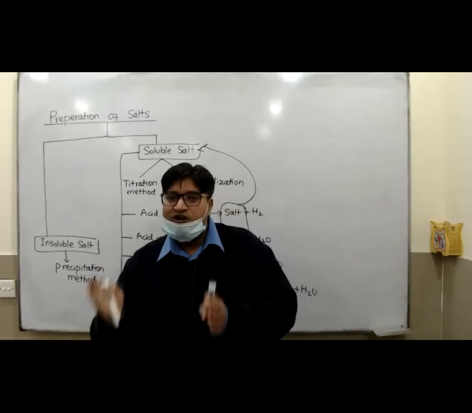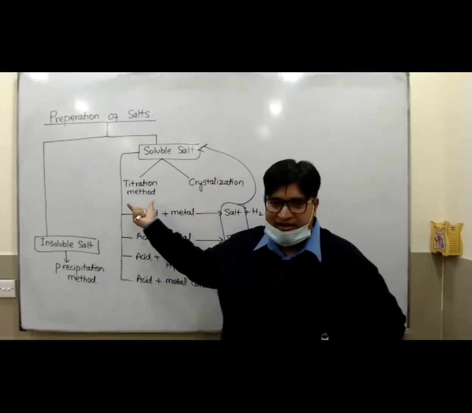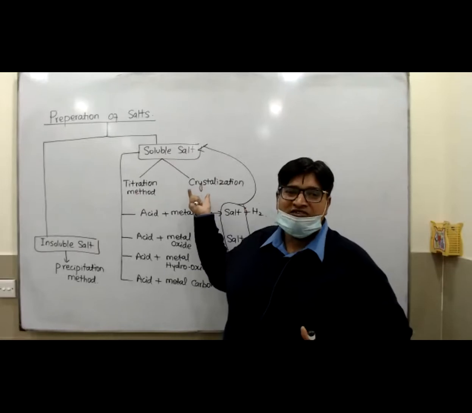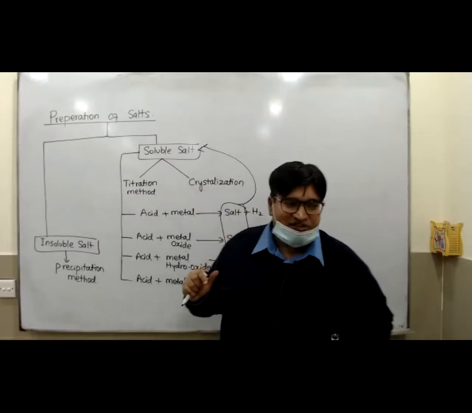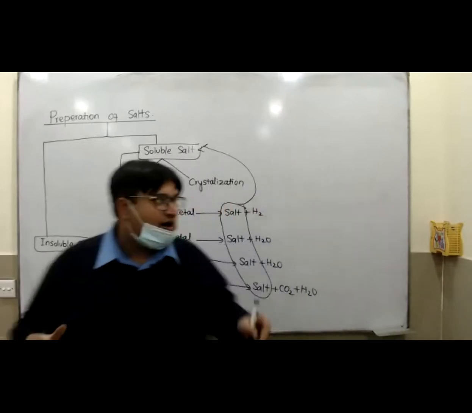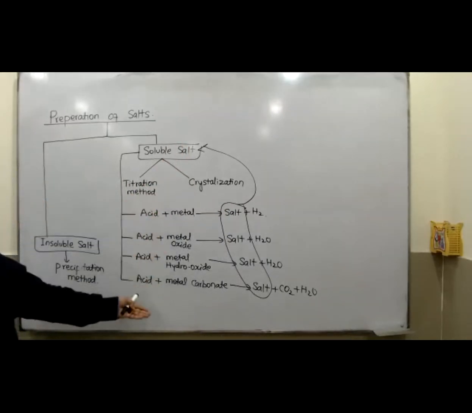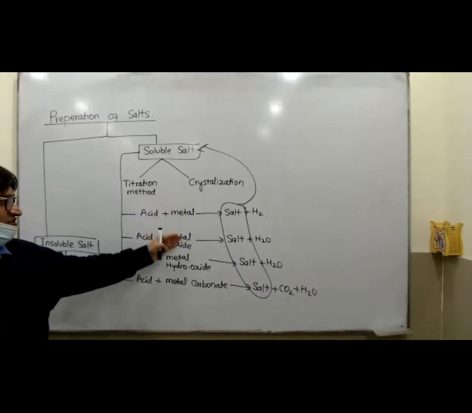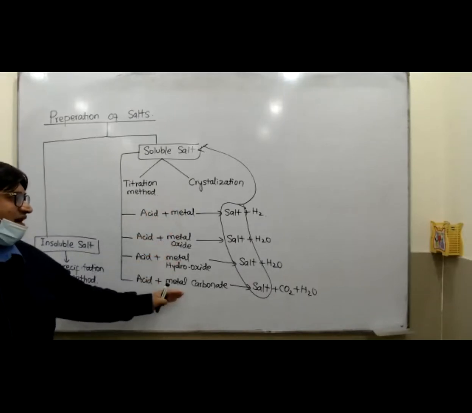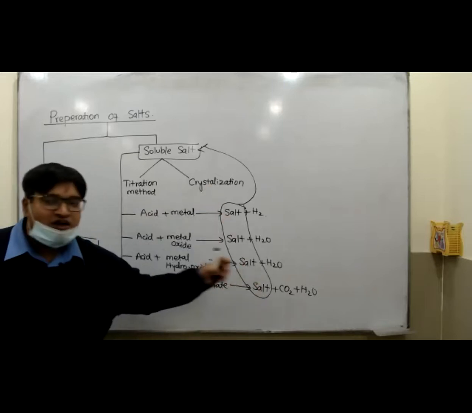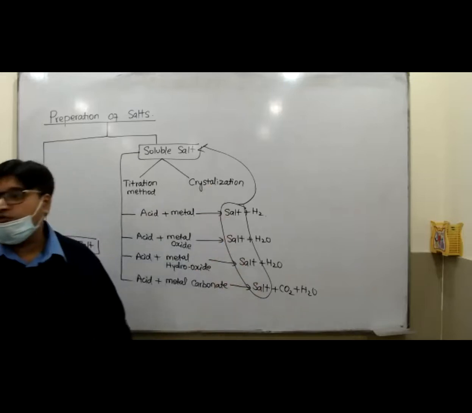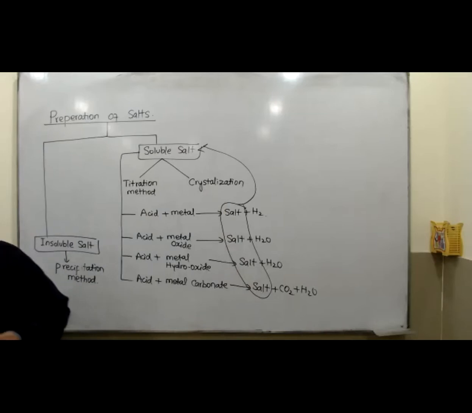Some soluble salts are prepared by the titration method and some by the crystallization method. But the soluble salts always use these reactions of the acids. Acids could react with metal oxide, metal hydroxide, and metal carbonate. As a result, salt is produced, which is a soluble salt. Is it clear?